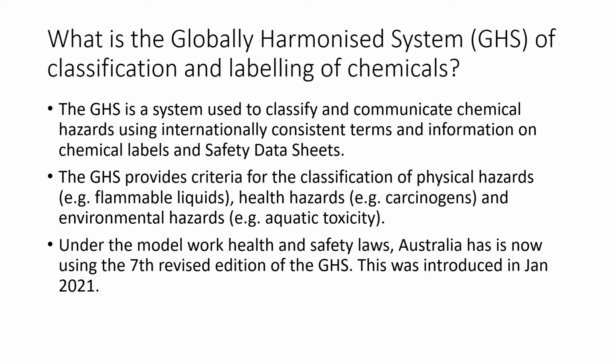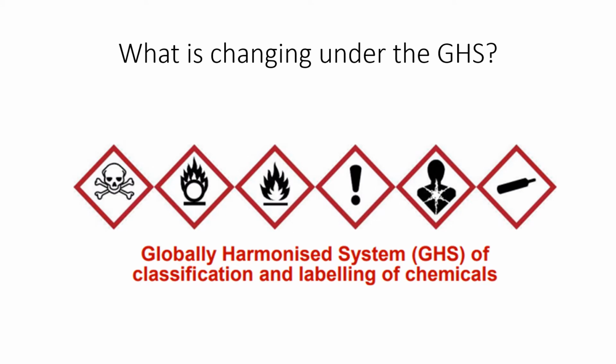Since its introduction, there have been a number of changes under work health and safety laws, and we're now using the 7th revised edition of this system. This was introduced in January 2021 in Australia, and Safe Work Australia now focuses on that implementation at the farm level. So what's changing under the globally harmonised system?